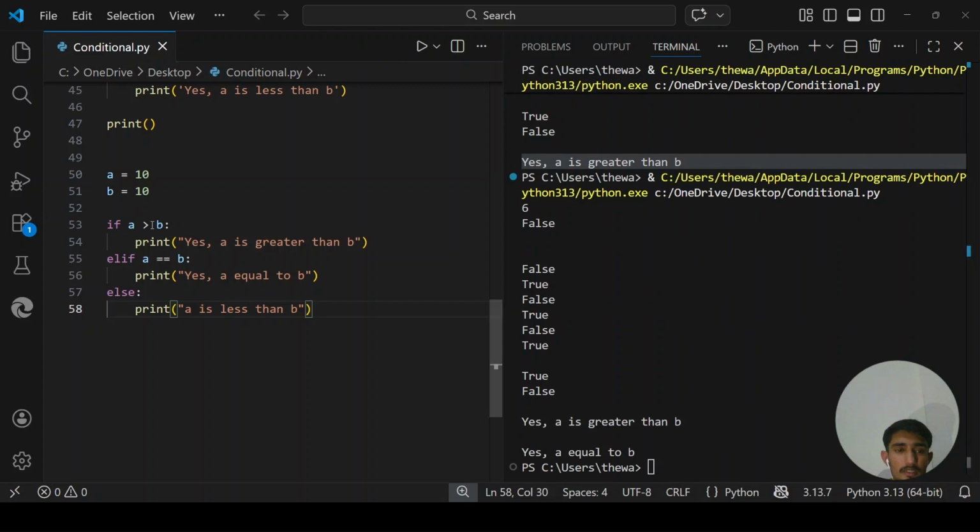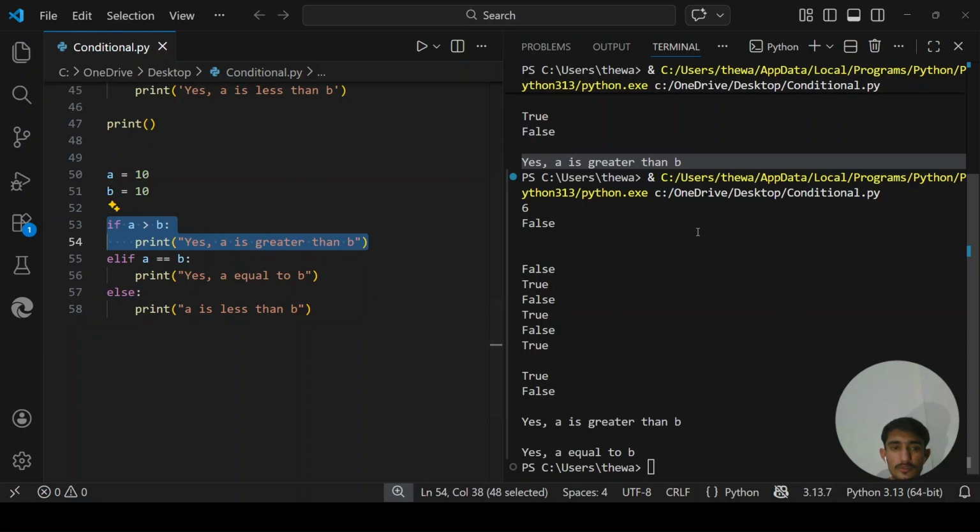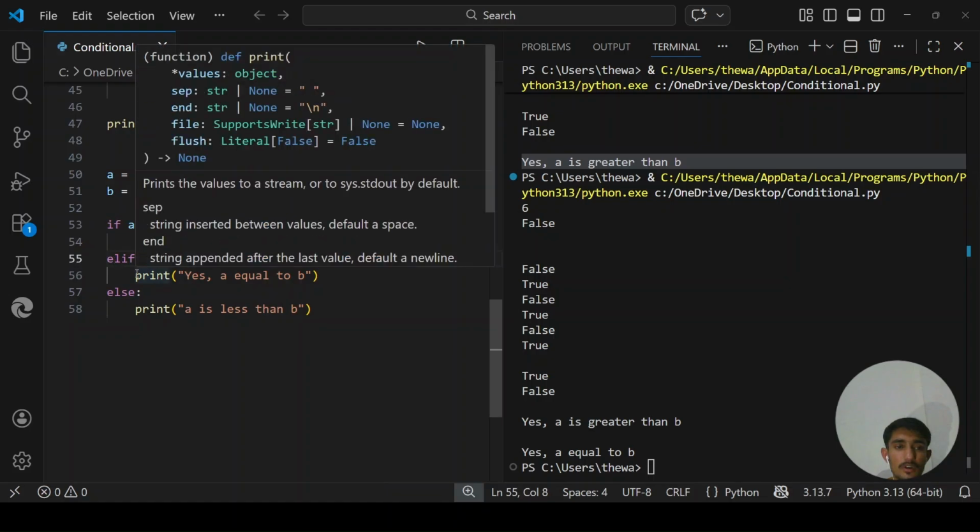When we ask the first condition, which says if a is greater than b, we know that this is not true. So this is false, so the if block will not run and will not show us the output. So Python moves on to the next block, which is the elif block.